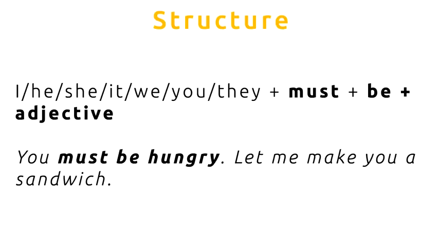Now, let's look at the structure for this particular grammar. We use a subject, for example, I, he, she, it, we, you, they, plus must, plus be, plus an adjective. For example, you must be hungry. Let me make you a sandwich. So in this example, you must be hungry. Again, I'm guessing, I'm assuming that this is true.